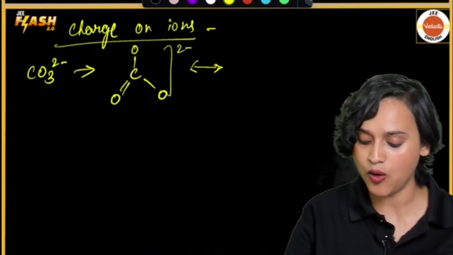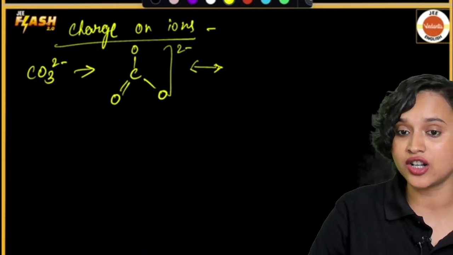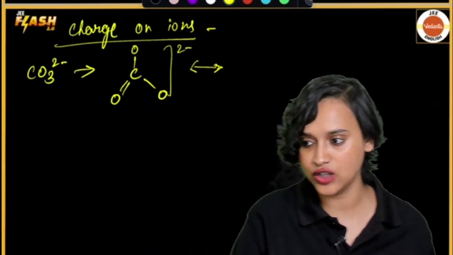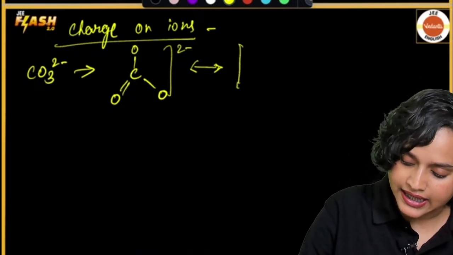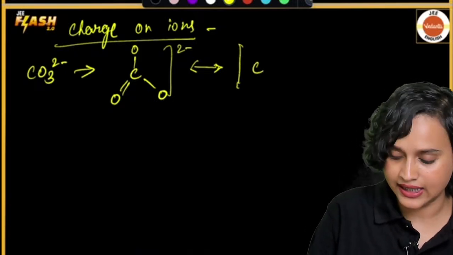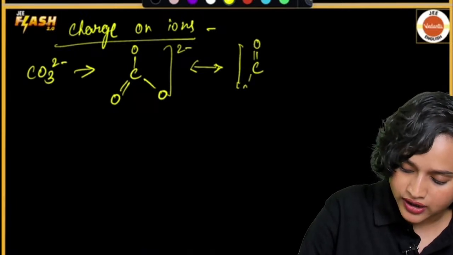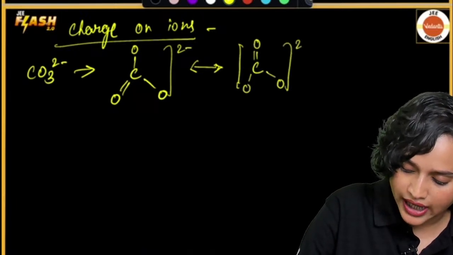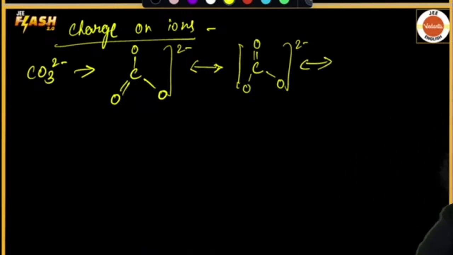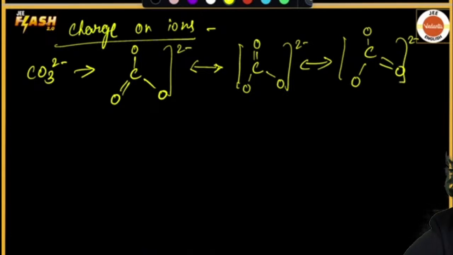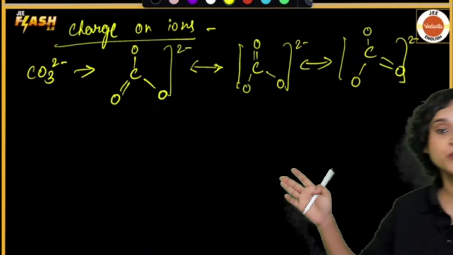We do know this. Now the second structure that we can draw, everyone, have a look. Guys, I hope that you all are paying attention. Here the second structure is a double bond O here, single bond O, and single bond O here, and here we write 2 minus. This is not the only one. We have another structure that is possible, and the last structure looks a little bit like this. Here, C double bond O, single bond O, single bond O, and finally we write 2 minus. This is also possible, right?